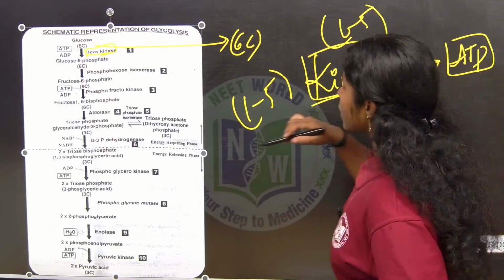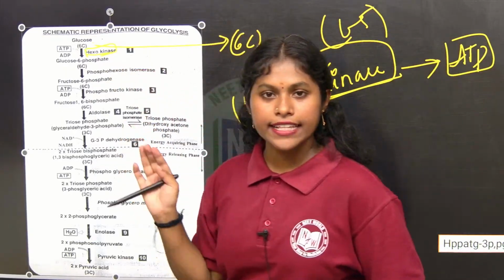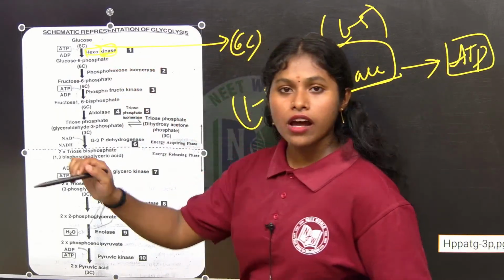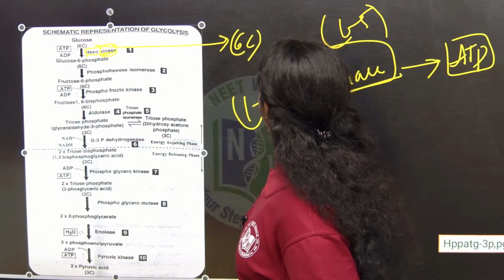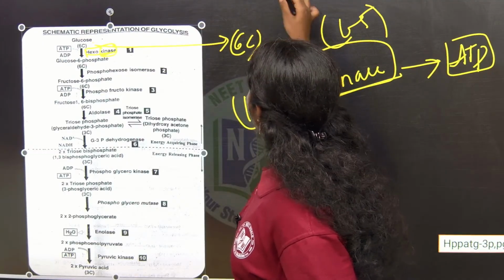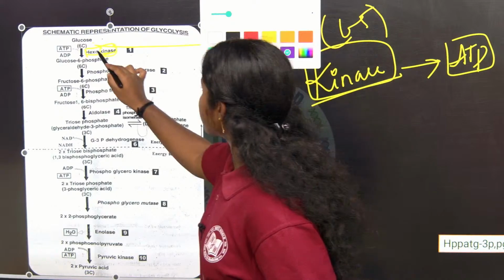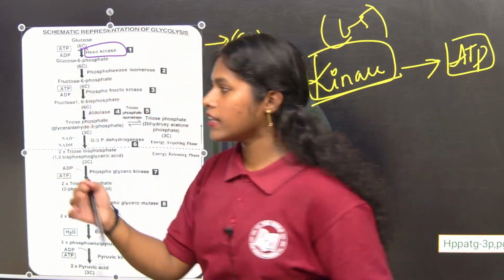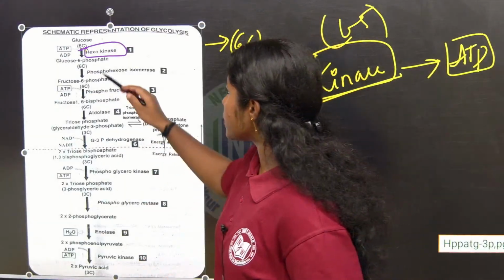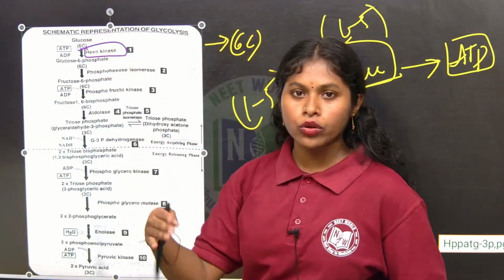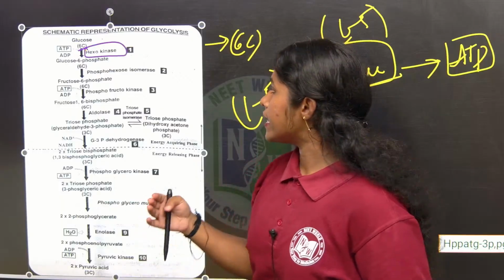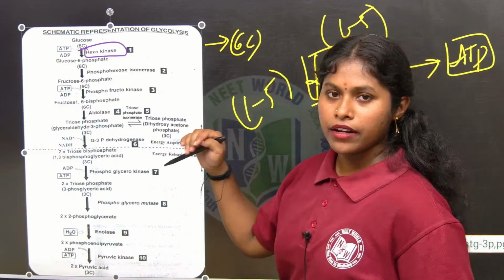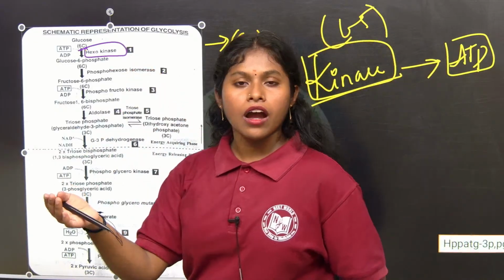So here, hexokinase: hexo means 6, at the 6th carbon, kinase means adding of a phosphate group. At the 6th position we are adding the phosphate group. That is why glucose is turned into glucose 6-phosphate in the presence of the enzyme called hexokinase.